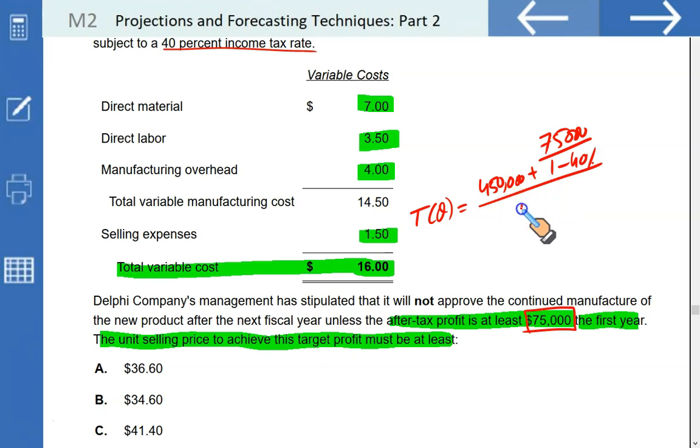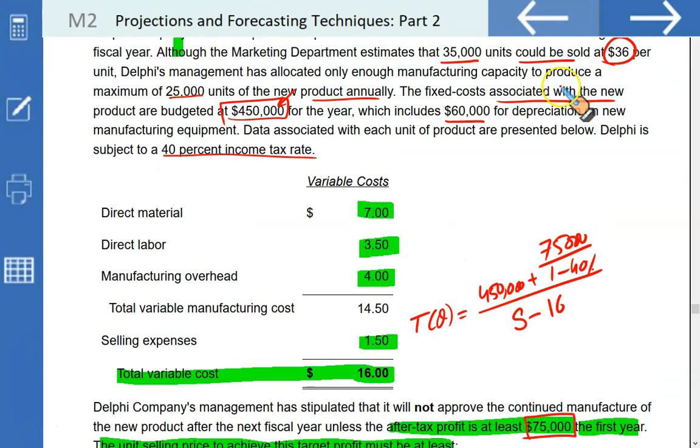So we can write simply as sales minus the variable cost, which is 16. Now we plug in whatever we have, total quantity that we can sell. The max is 25,000 units. Look at this. We can only produce and sell a maximum of 25,000 units.